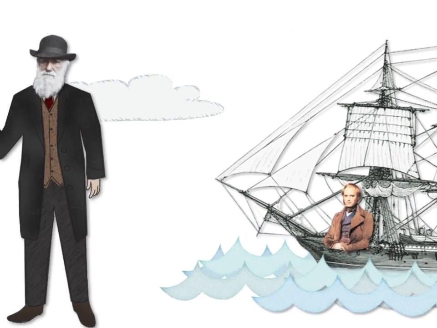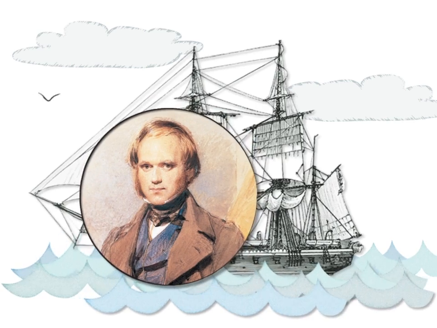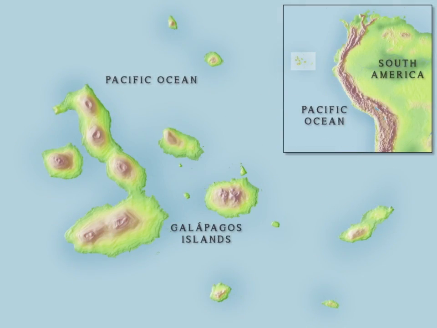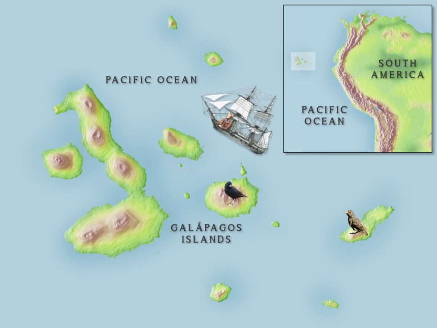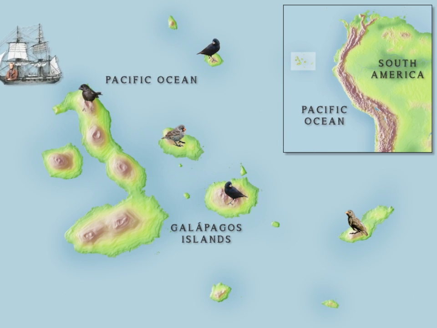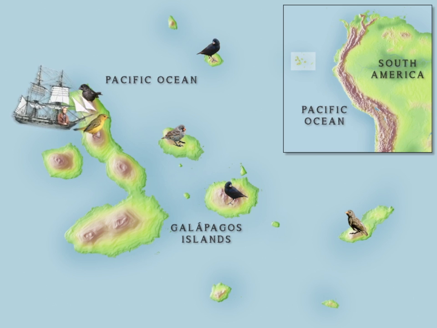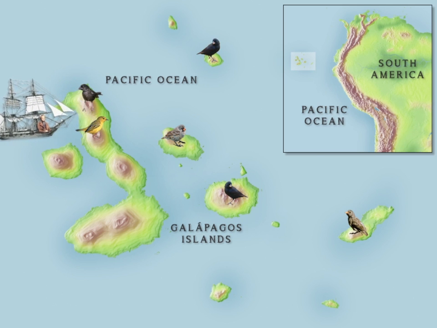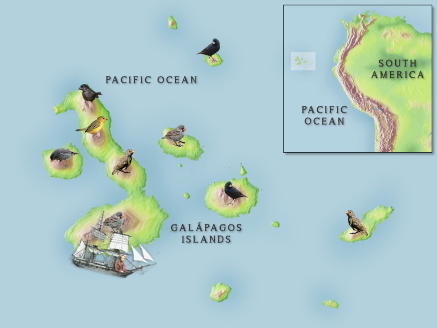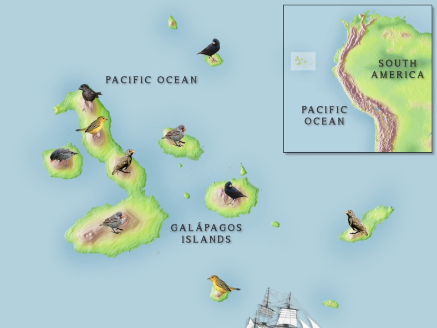That strapping young man is me, Charles Darwin, aboard the HMS Beagle. During my voyage to the Galapagos Islands off the coast of Ecuador in the 1830s, I was struck by how much variation existed both within and between the many different species of finches that lived in the different habitats throughout the islands. While multiple species may exist on the same islands, they are adapted to different local niches and are able to take advantage of different resources.